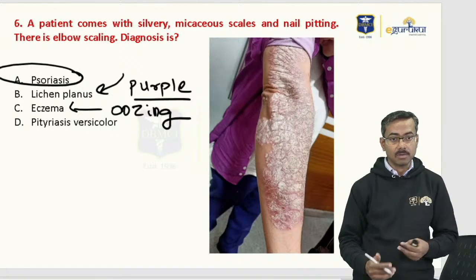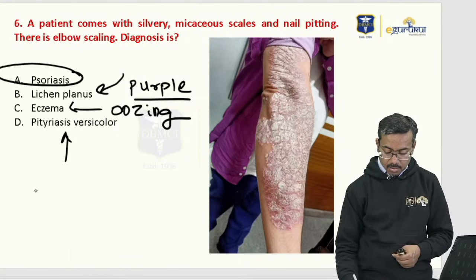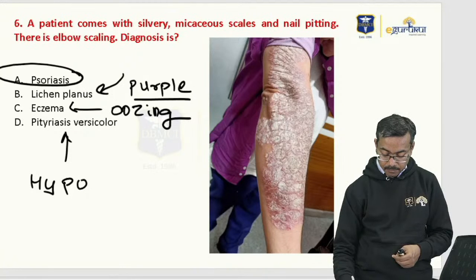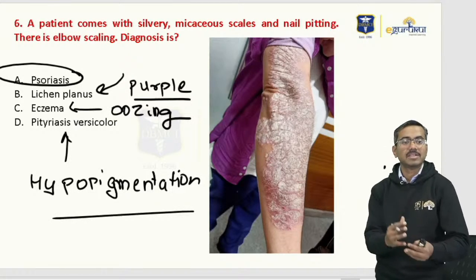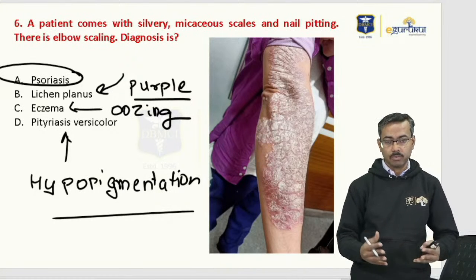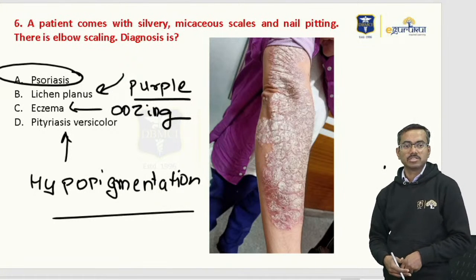Liquid coming out, that's not mentioned here. Pityriasis versicolor would be a bit of hypopigmentation. So this is basically hypopigmentation. This is definitely psoriasis, no doubt about it. No question on this particular question, right?